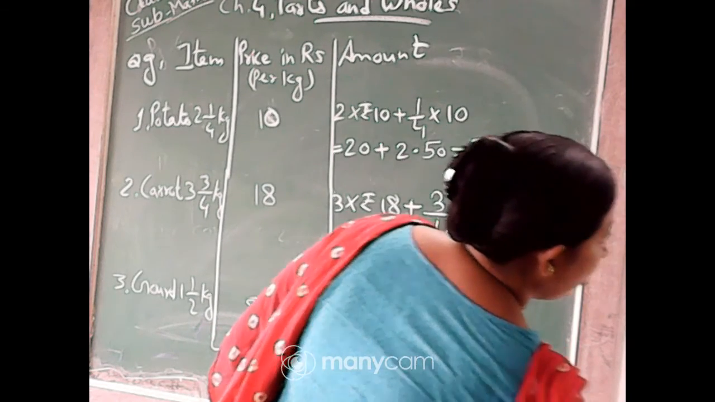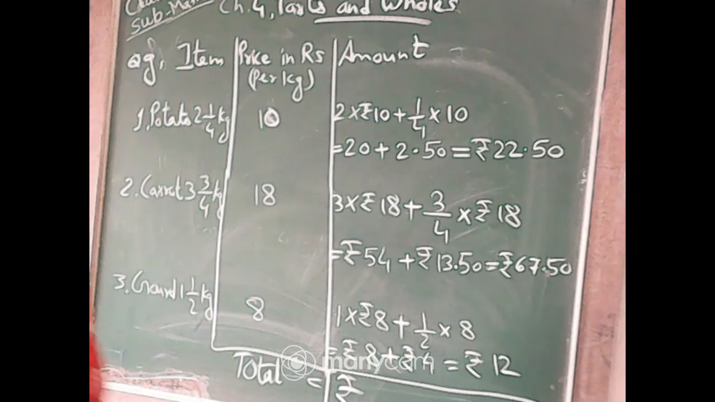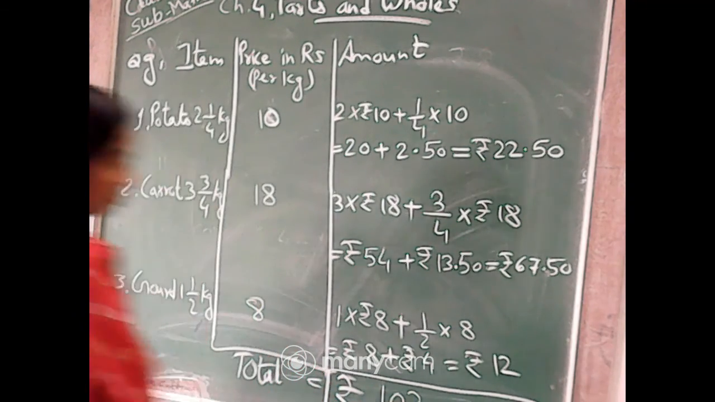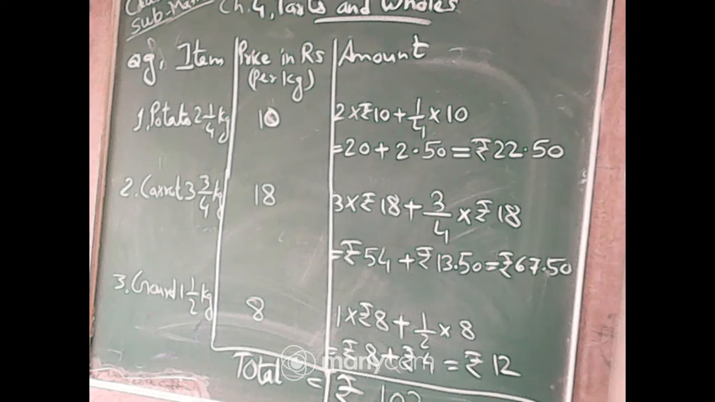And all of them have written rupees 102 exactly. The answer is, after adding, you will all get rupees 102.